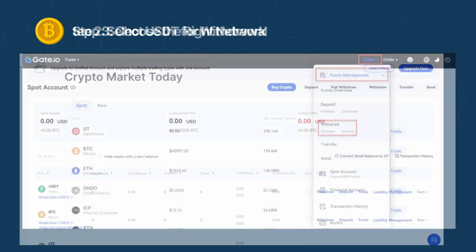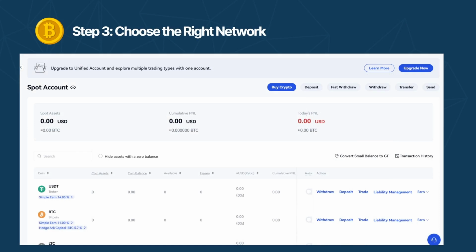Step 3. Choose the right network. Here's where it gets crucial. You need to select the correct network for your transfer. Since OKX supports TRC20, choose that option. Unfortunately, Gate.io does not support BEP2, so TRC20 is your best bet.